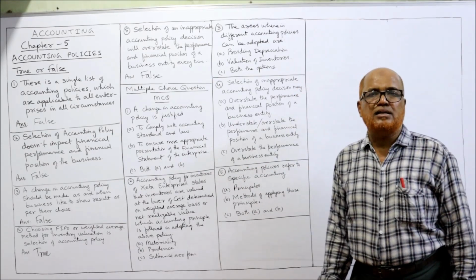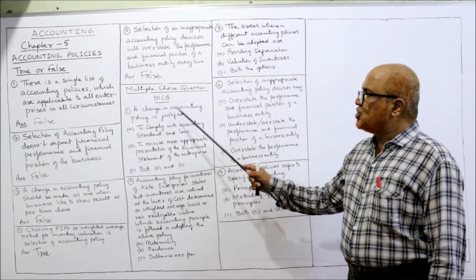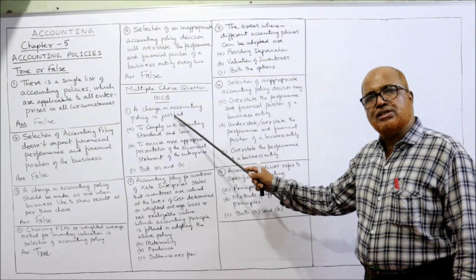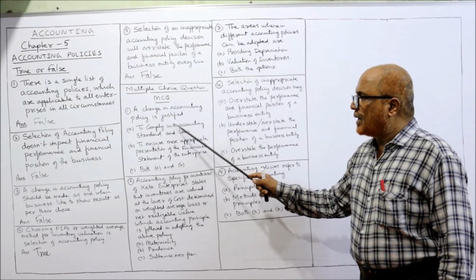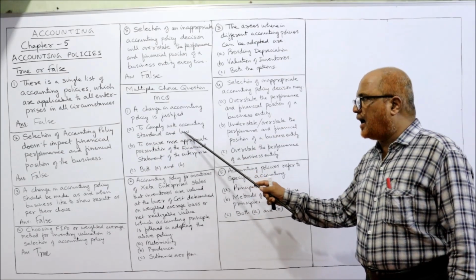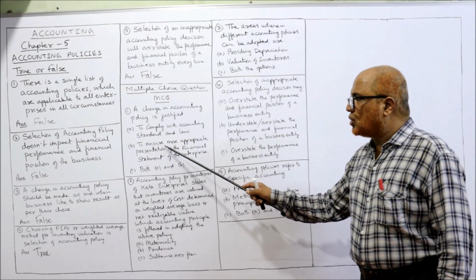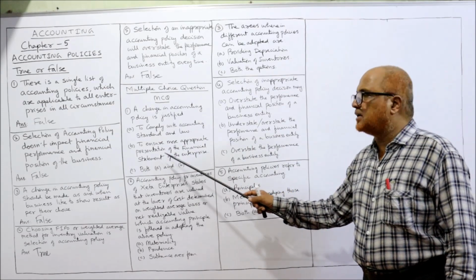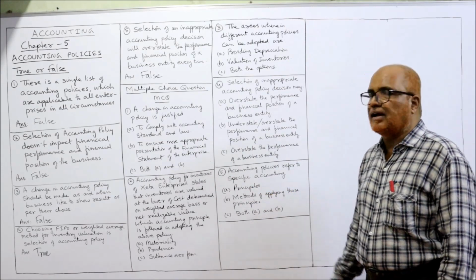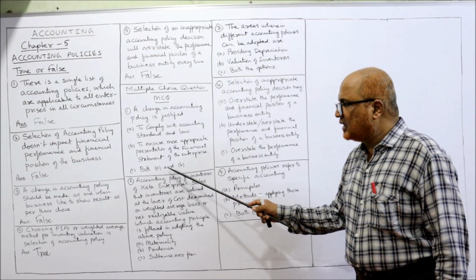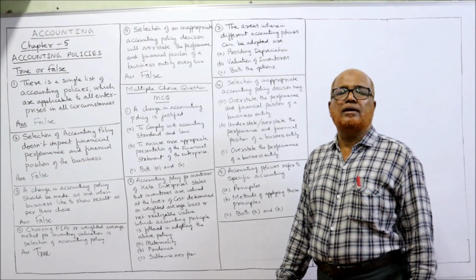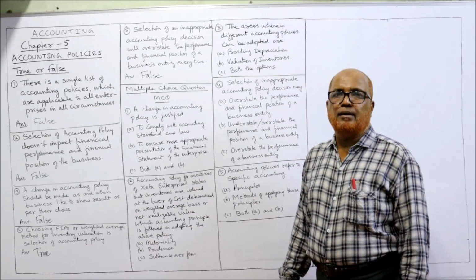We have to choose the right answer. A change in accounting policy is justified to comply with the accounting standard and law, to ensure more appropriate presentation of the financial statement of the enterprise. Third, both A and B. Absolutely right. Both A and B.